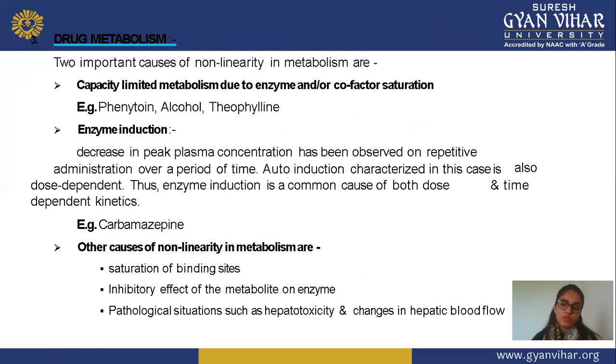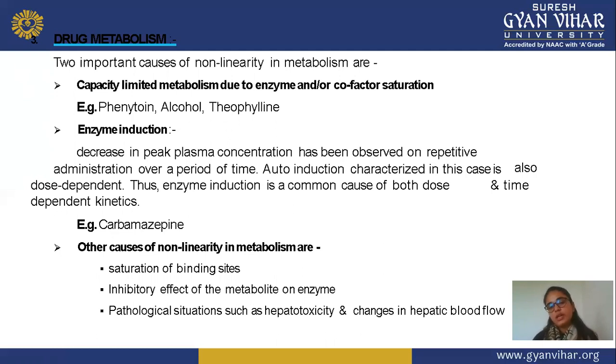Next, the third parameter which causes non-linearity is drug metabolism. In drug metabolism, we see the different parameters responsible for metabolism of a drug. Two important causes of non-linearity in metabolism are, first, capacity-limited metabolism due to enzyme and cofactor saturation. This is similar to distribution, which is specific to available sites for binding.